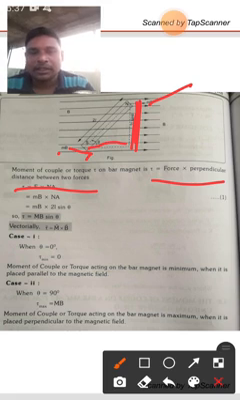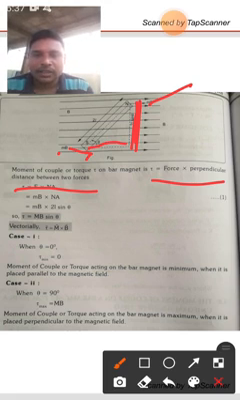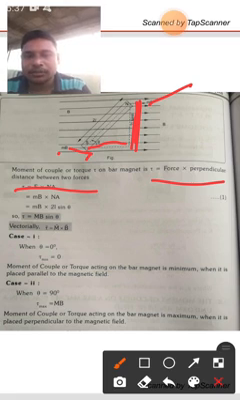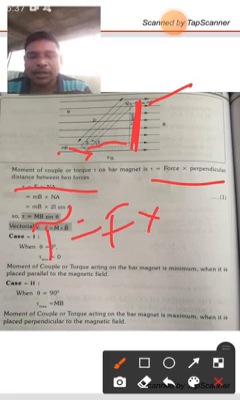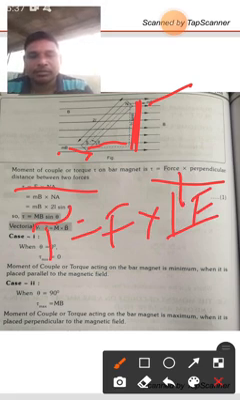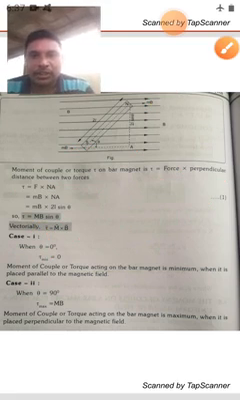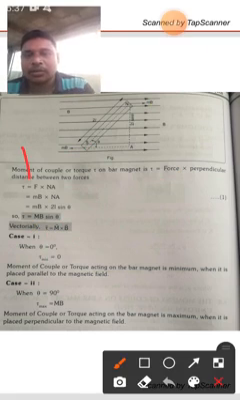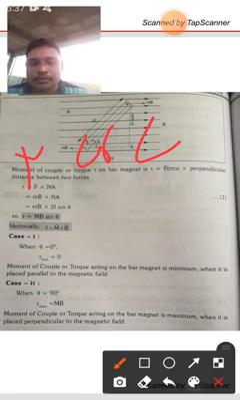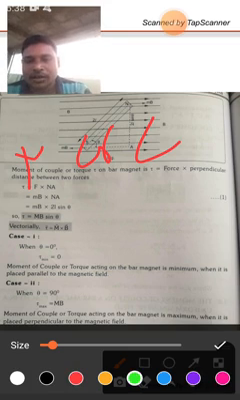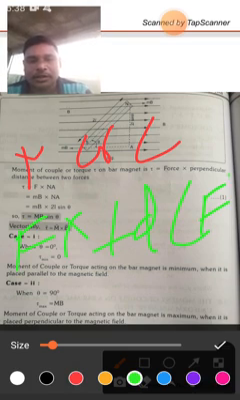So you can extend the line like this. Then we are going to derive this according to the formula: force into perpendicular distance between the two forces. This is the formula for the torque. Once again, torque or couple is force into perpendicular distance between the two forces.